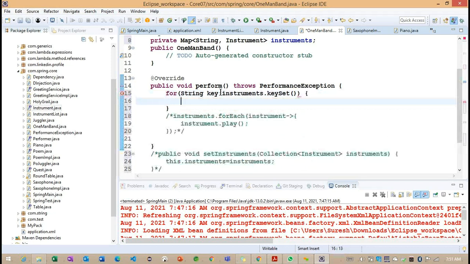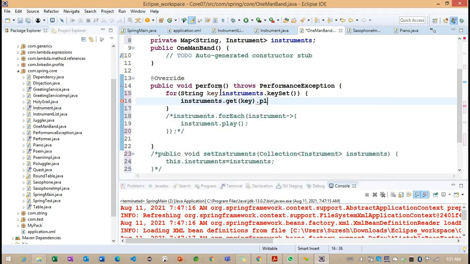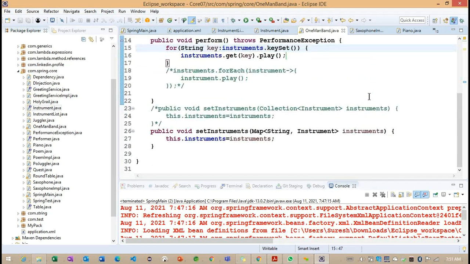And here inside this particular key, now what I'm trying to write here, instrument dot get here. Now we can provide the key. So we are going to get an object here. So directly, otherwise we can call it as a play. Right. So this is the way we can change the code to the map related example.